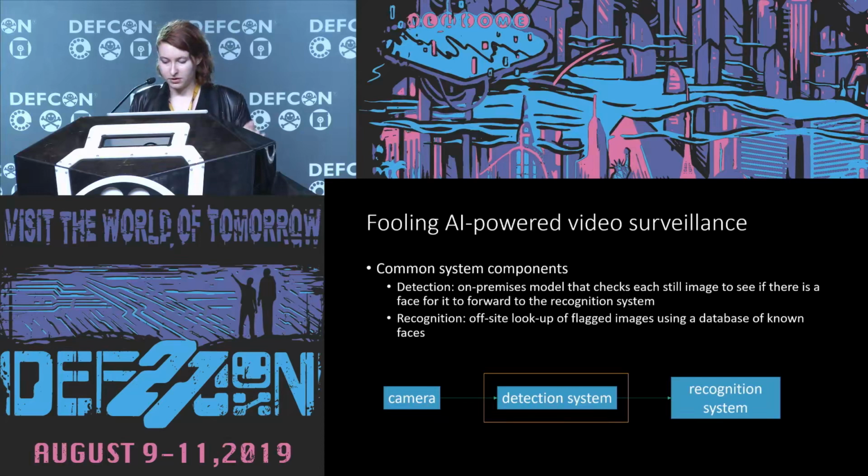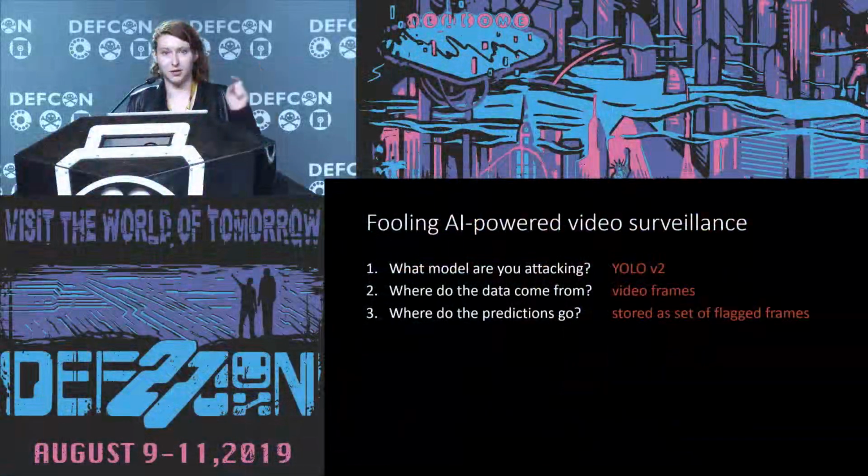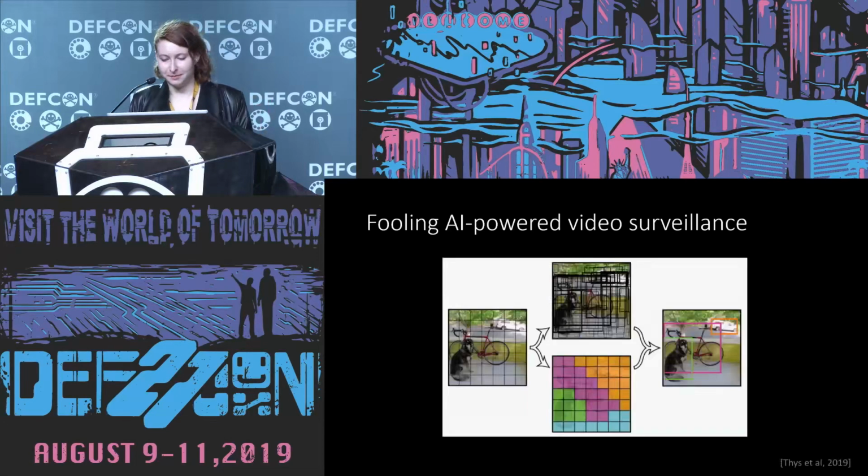And we're focusing on the detection system because the further down the pipeline you go in terms of data processing, the more processed the data gets and the harder it is to figure out what's actually going on. All right, so with this example we're going to attack the YOLO model, which I did not name. It stands for You Only Look Once. It's very cool. Where does the data come from? It comes from video frames because we're pulling in data from cameras. And then the predictions are stored as a set of flagged frames to then forward on to our recognition system somewhere off-site.